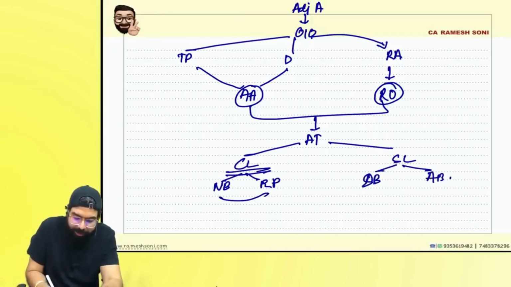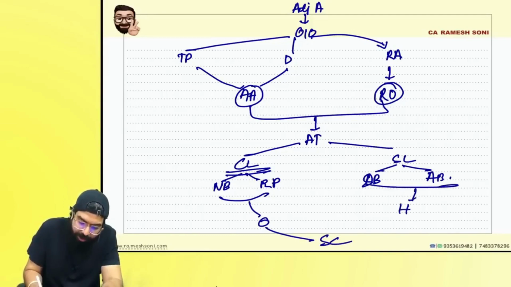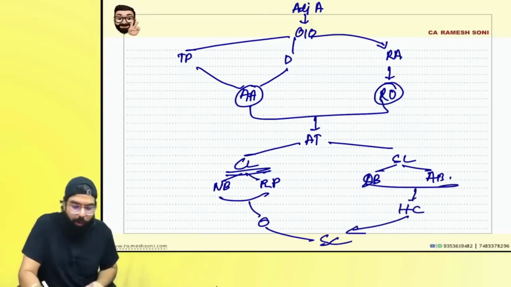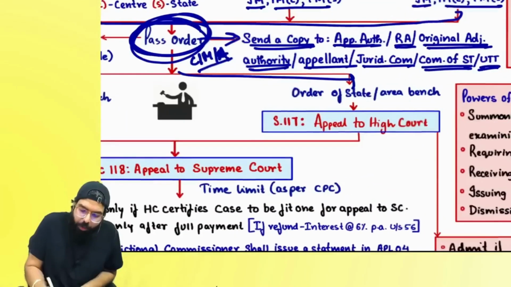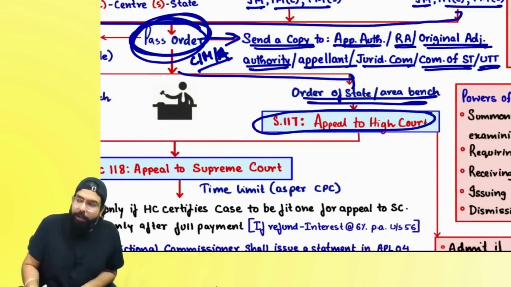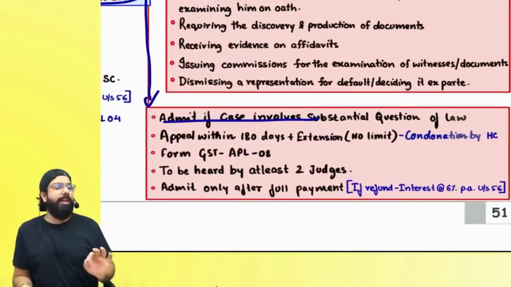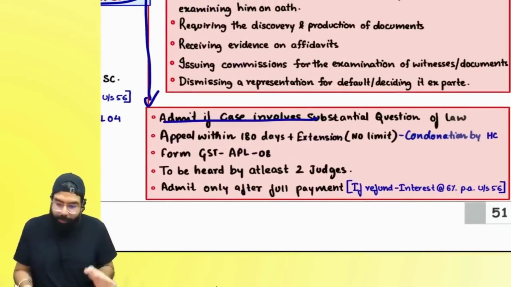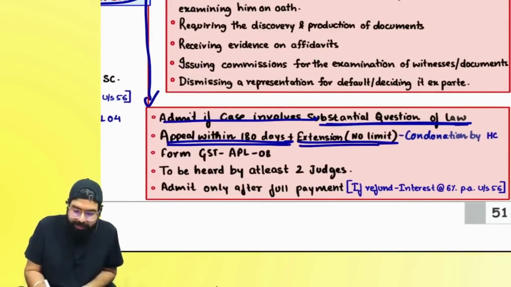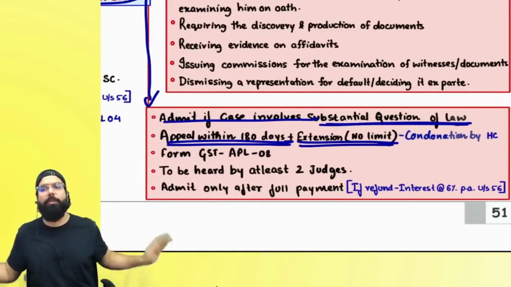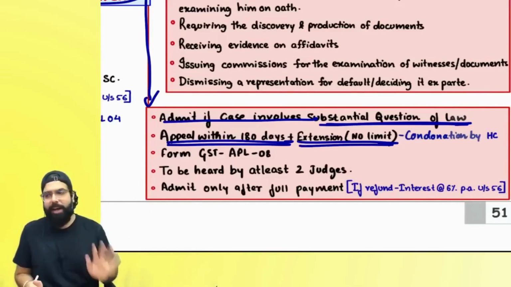Always remember one thing, if these people have passed an order, you directly have to go to the Supreme Court. If these people pass an order, first you go to High Court and then you go to the Supreme Court. Everyone over here. Now, when the order is passed by the state bench or area bench, you have to go where? You have to appeal to the High Court. Always remember, the High Court will admit a case only if the case involves a substantial question of law. Appeal has to be filed within 180 days plus further extension. No time limit. Delay can be condoned by the High Court. Whatever is the delay, it can be condoned if the High Court wants.